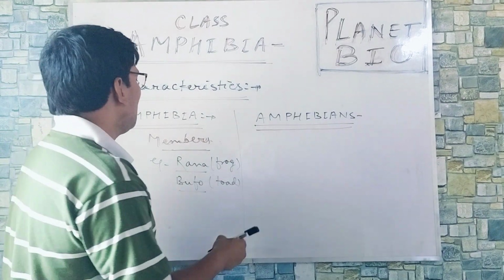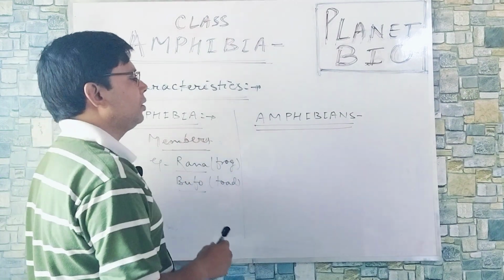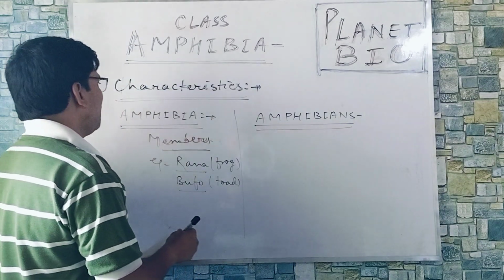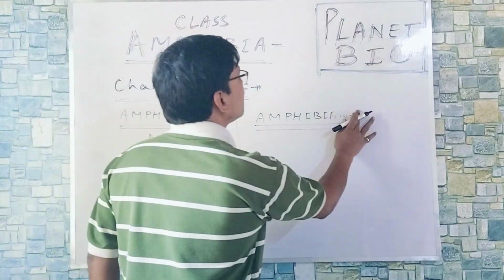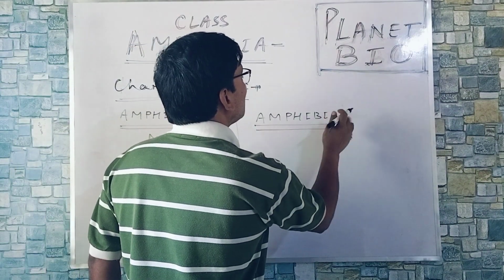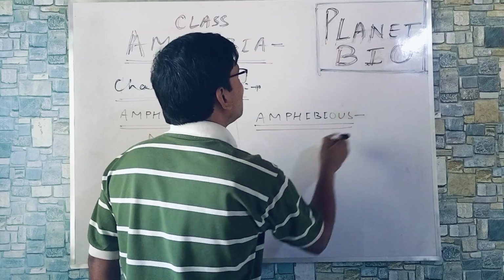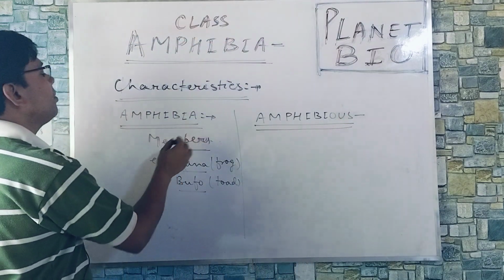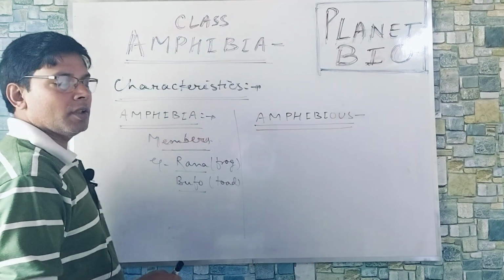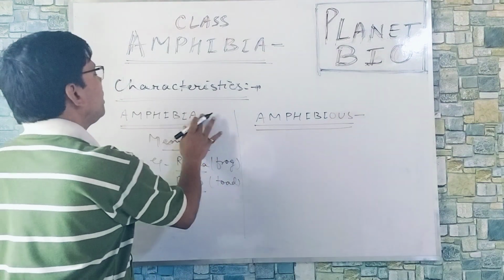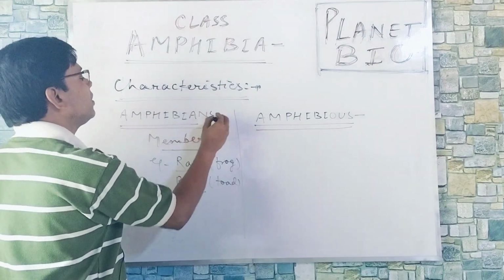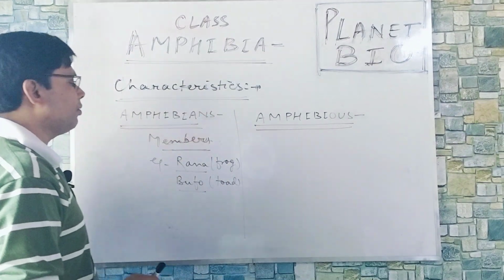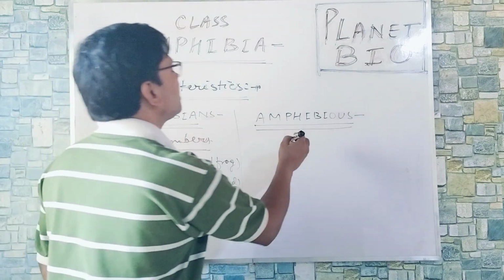Amphibians are not the same as amphibious. Amphibians means the members of class Amphibia, for example Rana frog and Bufo toad. Amphibious means nature.